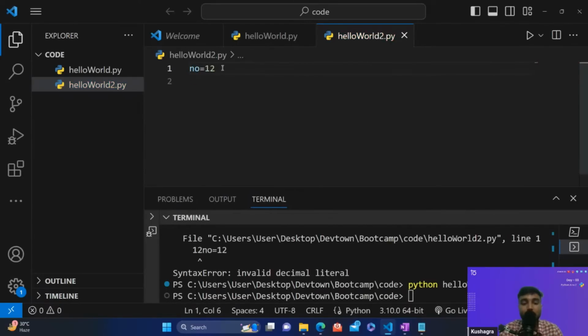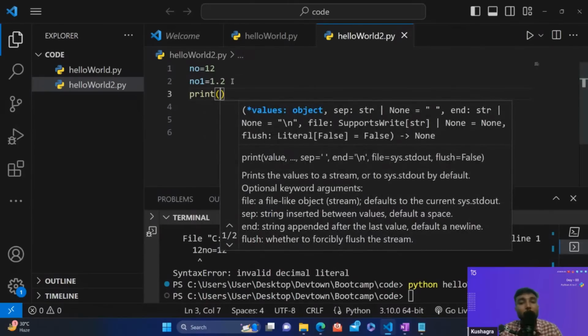If I'm storing 12 into it, that means I have successfully declared an integer variable. If I declare it like this, no1 equal to 1.2, I have successfully declared a floating point variable. Now you must be asking, sir, you have said that this is a floating point variable and this is an integer variable, how will we get to know which is which? Let me specify it to you.